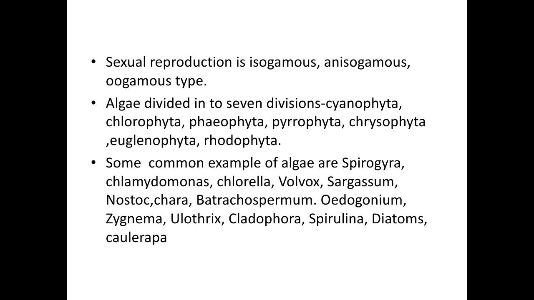The second is Chlorophyta, known as the green algae group. Then Phaeophyta, generally known as the brown algae group. Then Pyrrophyta, Chrysophyta, Euglenophyta, and lastly Rhodophyta, commonly known as the red algae group.